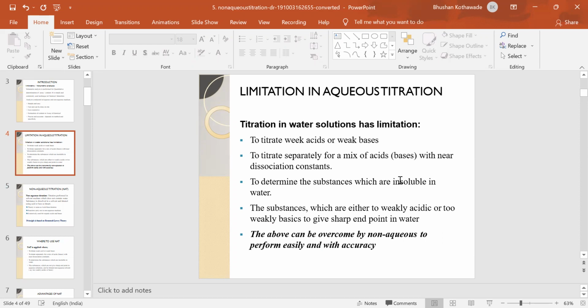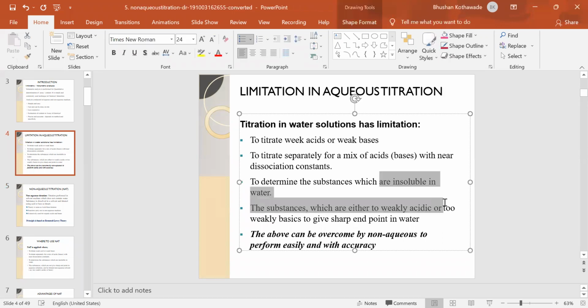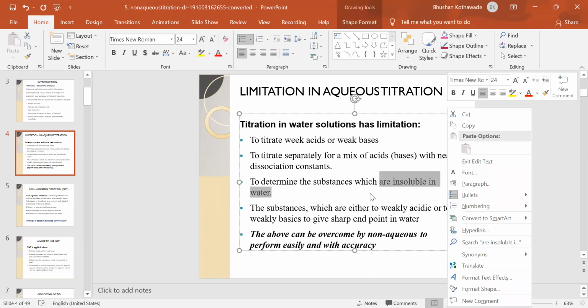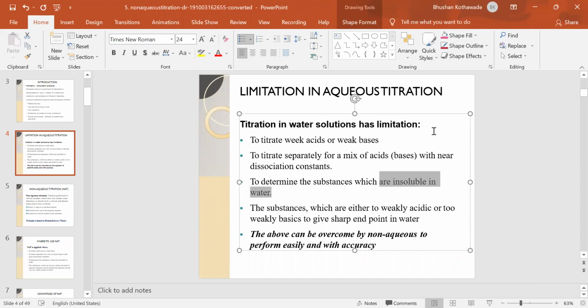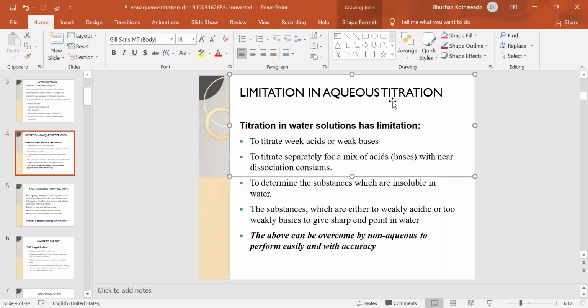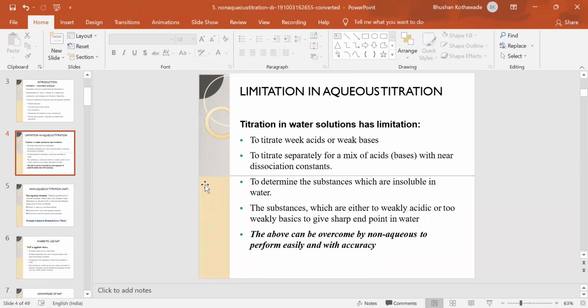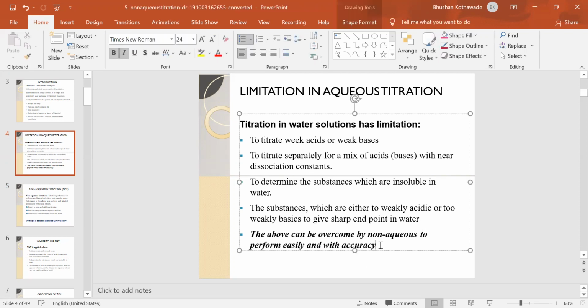And for the substances which are insoluble in water, obviously we have to perform the non-aqueous titration, because they are insoluble in water and therefore will not give any endpoint if they are not soluble. And for substances that are a mixture of acids or a mixture of bases, they can also be titrated separately by the non-aqueous titration. So due to these limitations of the aqueous titration, the non-aqueous titrations are performed easily and